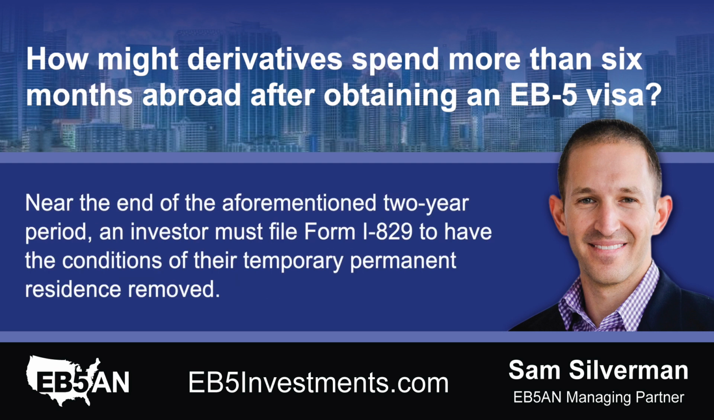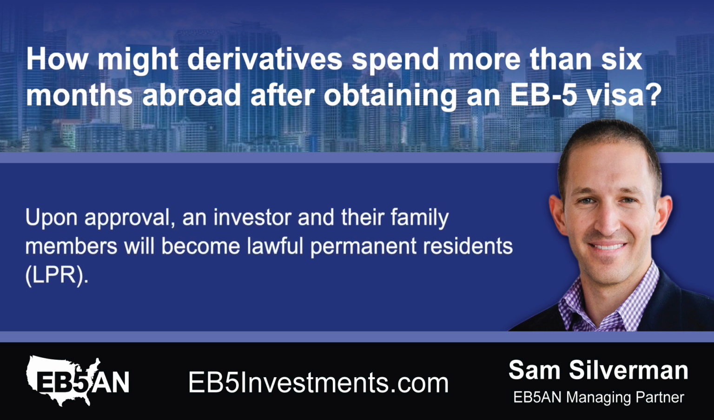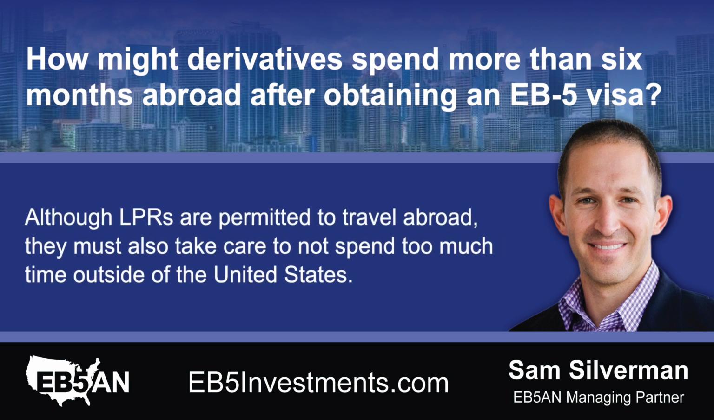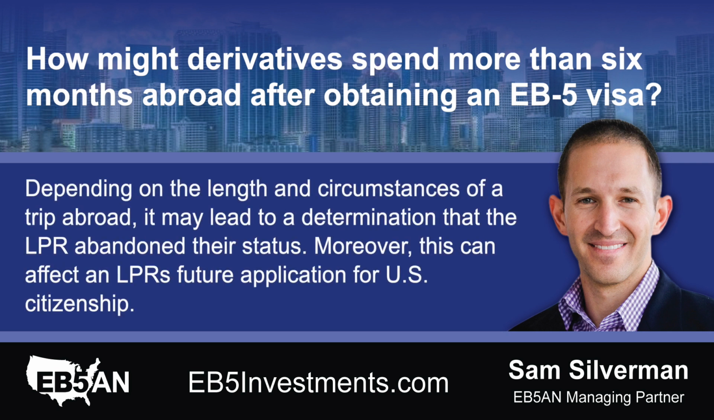Near the end of the aforementioned 2-year period, an investor must file Form I-829 to have the conditions of their temporary permanent residence removed. Upon approval, an investor and their family members will become lawful permanent residents, LPR. Although LPRs are permitted to travel abroad, they must also take care to not spend too much time outside of the United States. Depending on the length and circumstances of a trip abroad, it may lead to a determination that the LPR abandoned their status.